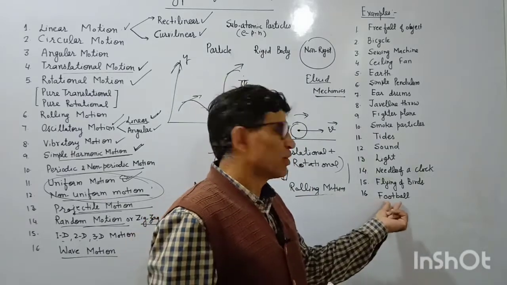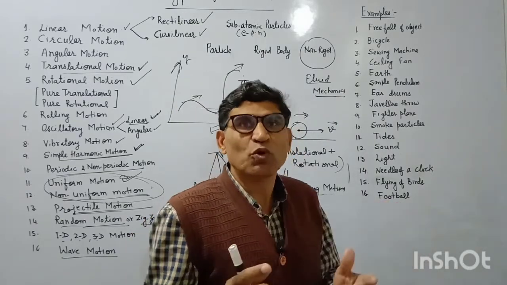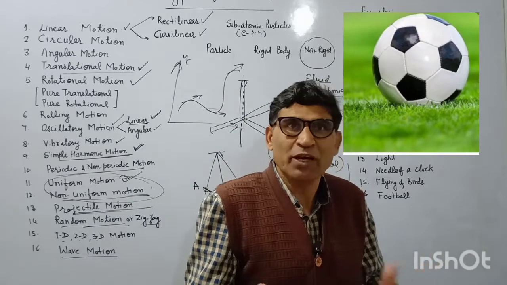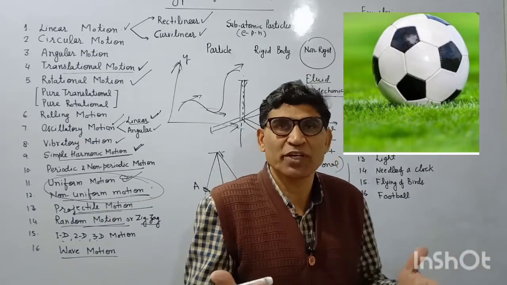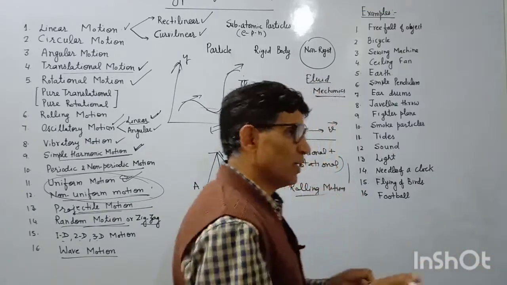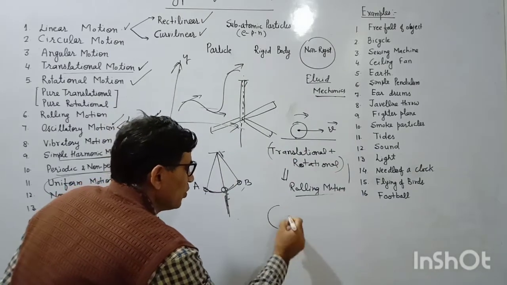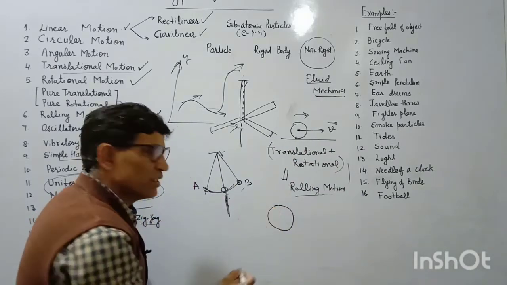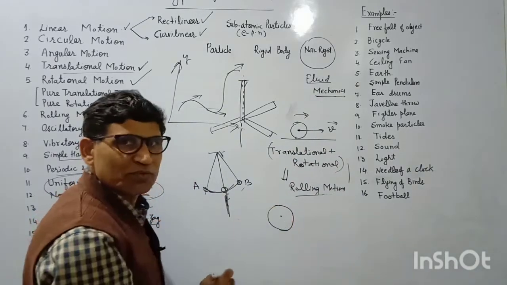Next is, last but not the least, the football. A football may have a rolling motion, pure translatory motion, or pure rotatory motion. It depends upon the situation. Suppose this is a football, and this is the center of mass of the football.